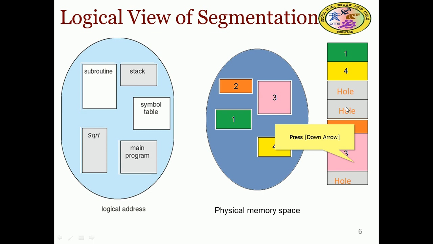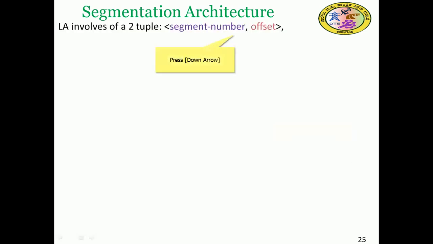Remaining will be free space. So apart from the resident OS that will be there always, and some vectored memory will be there, the segments are located here. That is the physical memory space. Now we can see how this segmentation will be architectured.